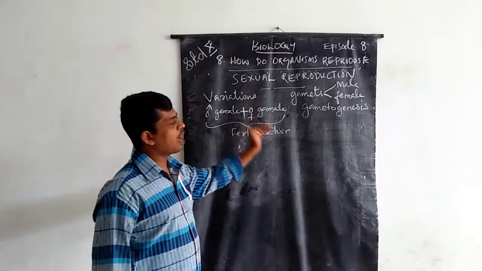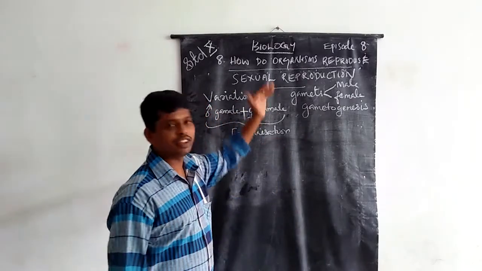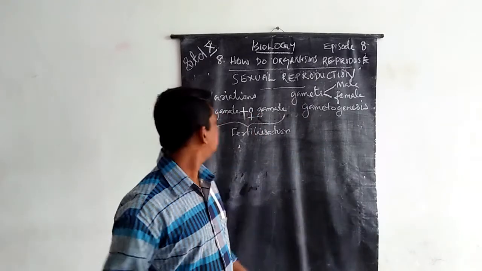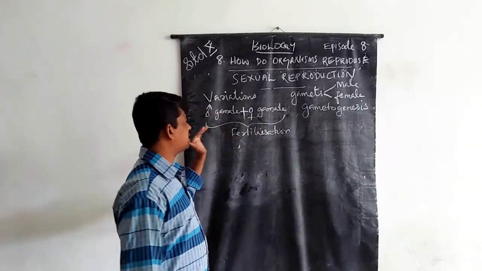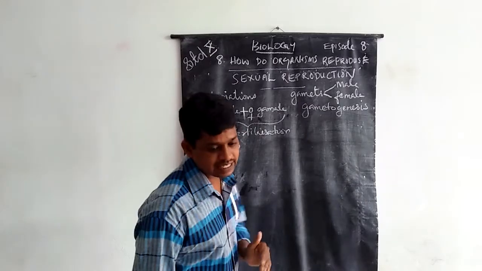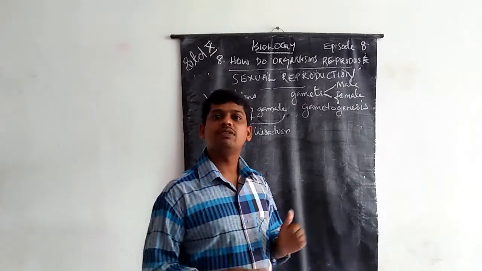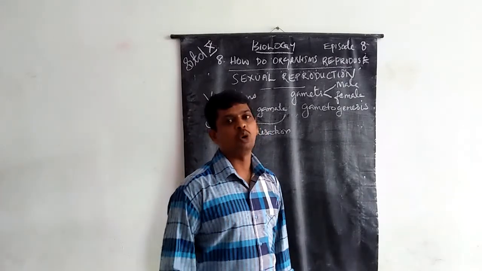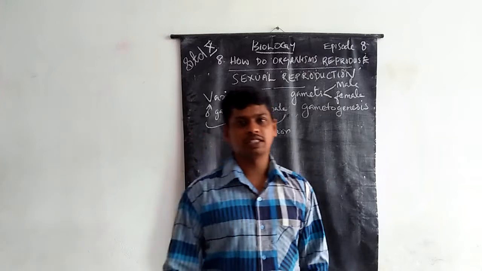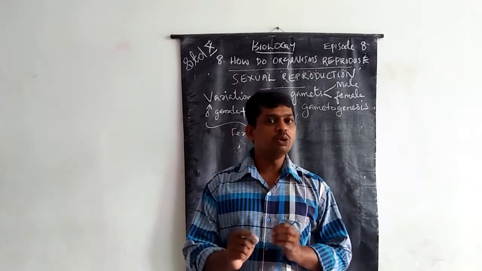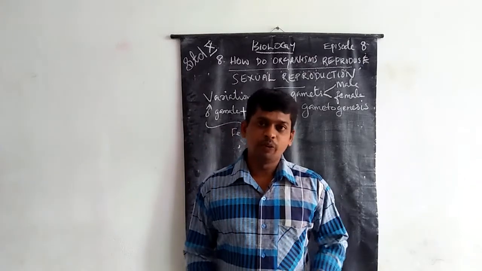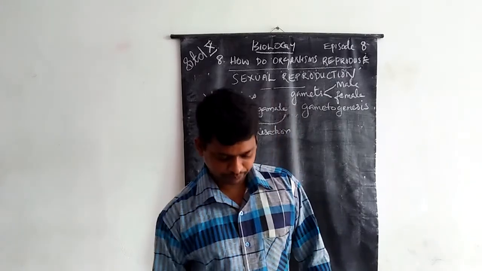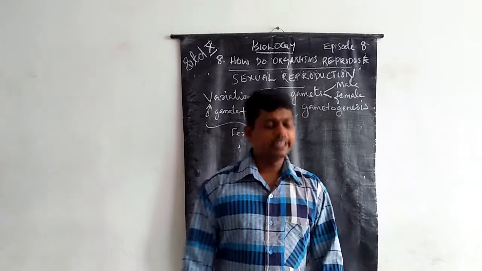The formation of gametes is gametogenesis, and the fusion between male and female gametes is fertilization. The importance of sexual reproduction is the formation of variant organisms, which causes variations.